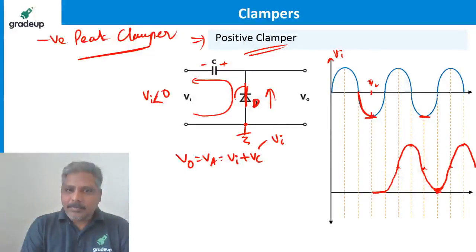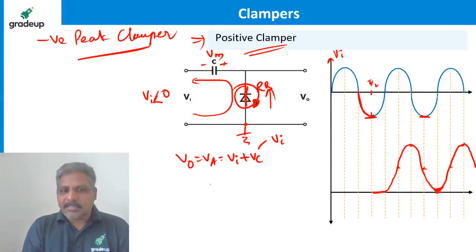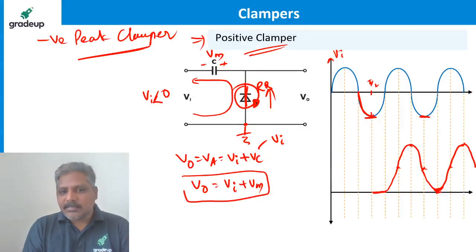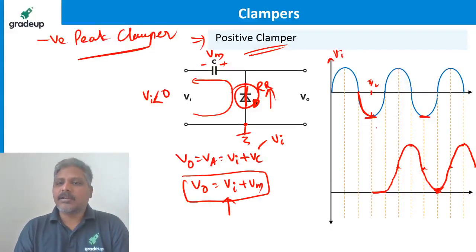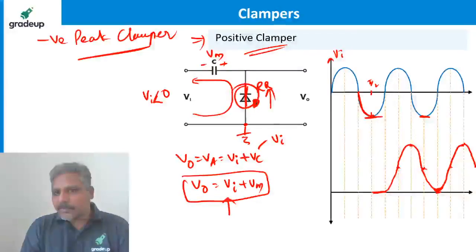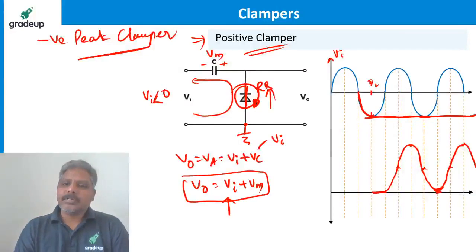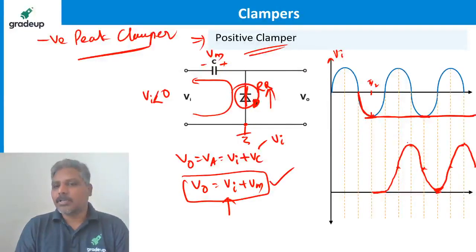After this, the diode will become reverse biased. Once reverse biased, the capacitor voltage remains always like this. So the output voltage always remains Vi plus Vm. This is the output voltage always. Substitute every value of Vi, you will get the output voltage. Then the capacitor voltage remains at minus Vm forever, and the output changes as per this. Then plot the output, you are going to get it like this. This is going to be 2 Vm.